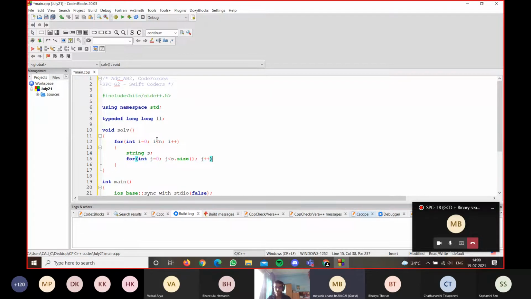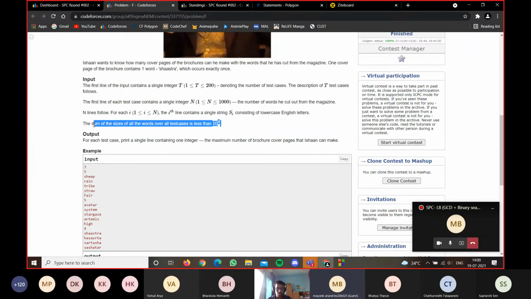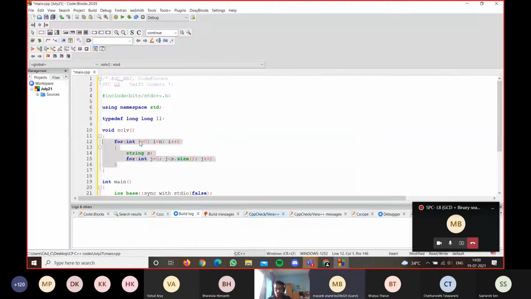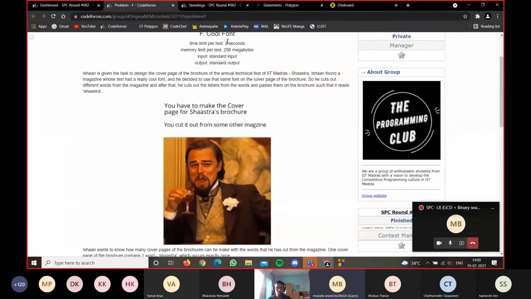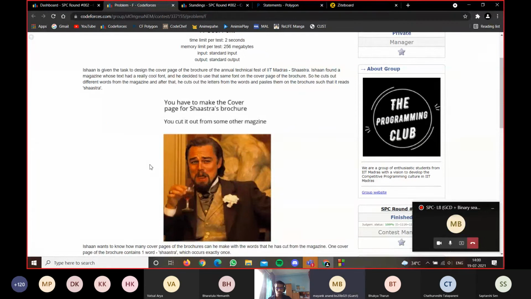No, there won't be a time complexity issue. The reason is the total time that these two loops will take is the sum of the lengths of the strings, because each string I'm going through once, and this is the number of strings. So the sum of the lengths of the strings will be the time complexity of this code. And I think we have given the sum of the size of words over all test cases less than 10^6. So the total time that these two loops take should be less than 10^6 iterations, and that's like 10 milliseconds. We have been given 2 seconds as well, so there won't be any time issue there.